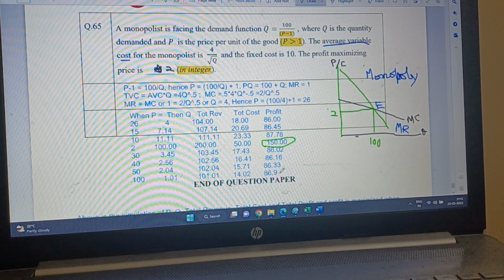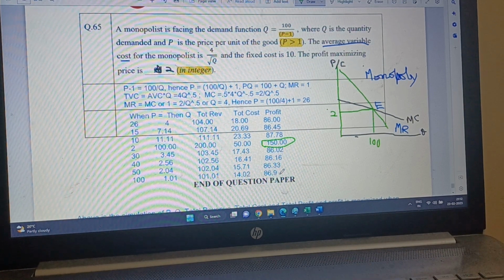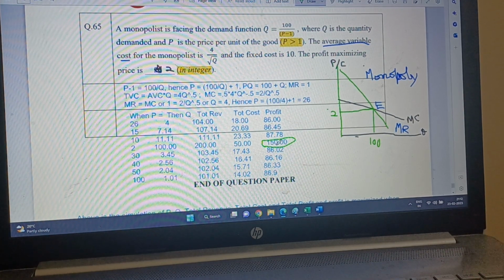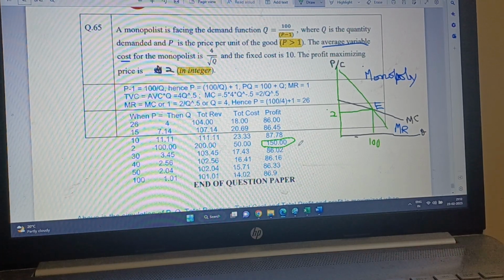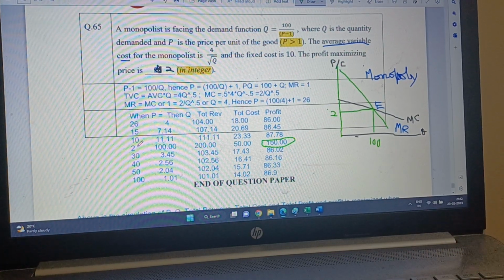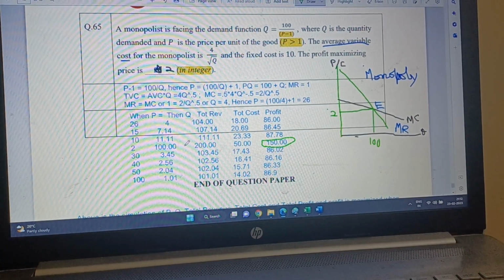It actually remains fixed. And if I raise P to 1000 or 10,000, then also it won't reach 150 of profit. So profit is maximized when P is equal to 2.